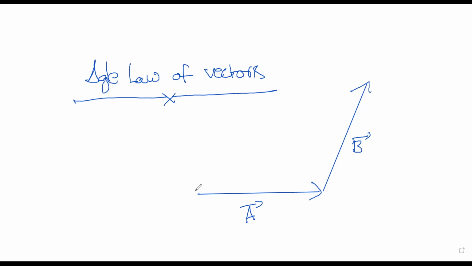Which means that I started from this point and I have moved to this point. Okay, this is O. Let us say this is X and this is Y. I moved from O to X and then X to Y. This is what I did. So finally, ultimately what I did was I have moved from the point O to the point Y. And this is what is called resultant. So the resultant of the vector is represented as R bar.